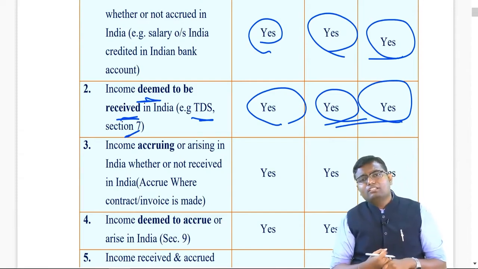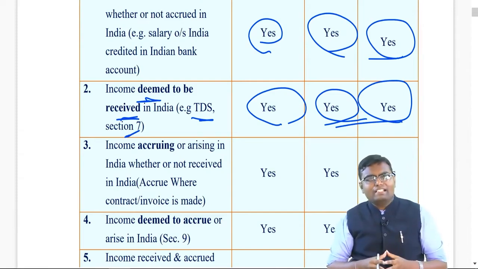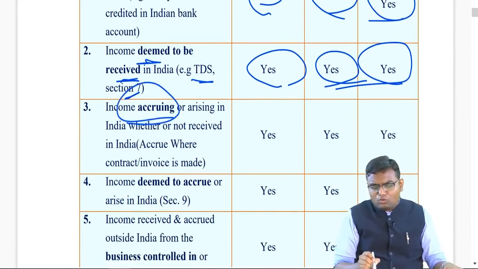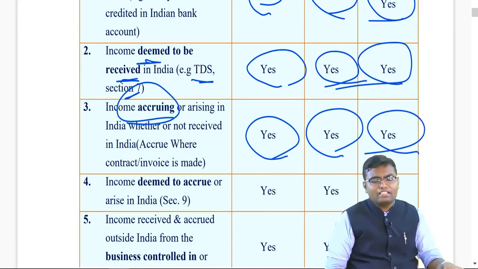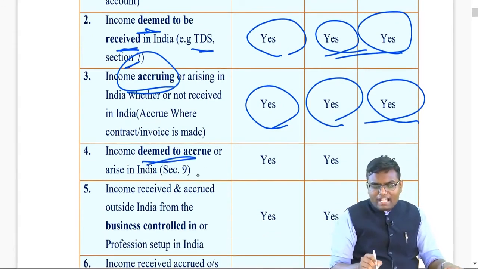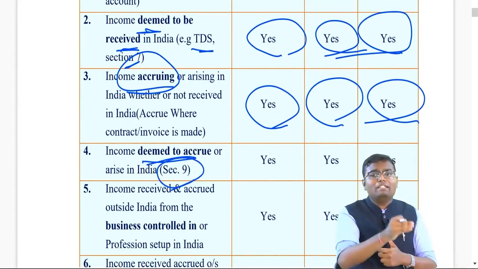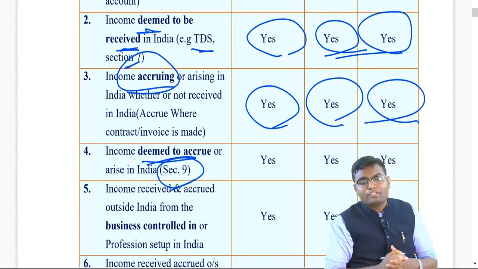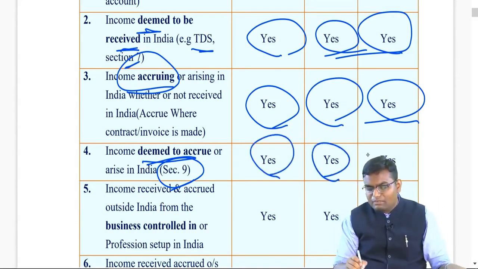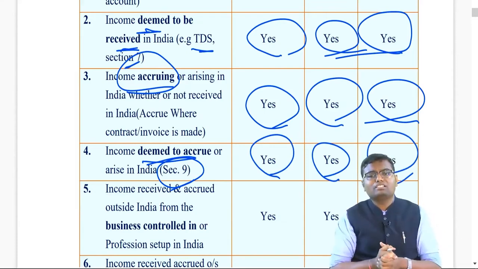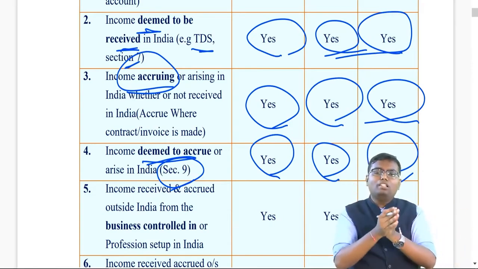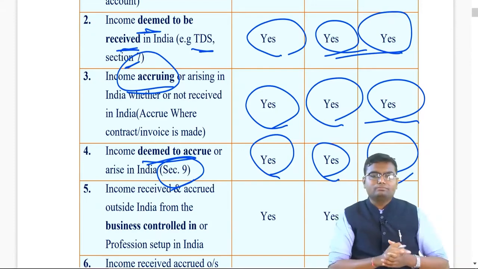Or let's say I am doing a job in India, my agreement is signed in India, and I am receiving my salary directly in my USA bank account. I don't care, because my salary is accrued in India. If your income is not received in India but is accrued in India, then also it is taxable to all three categories. If it is deemed to accrue in India, section 9, we will learn in detail what is called deemed accrued in India. It means it is actually not accruing in India, they are assuming it is accruing in India. If it is deemed accrued in India, still it will be taxable to all three categories because somewhere India came into the picture. So if received or deemed received, accrued or deemed accrued in India, it is taxable to all three categories R&OR, RBNOR, NR.